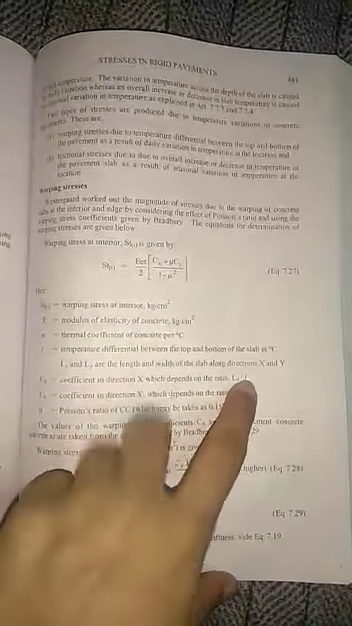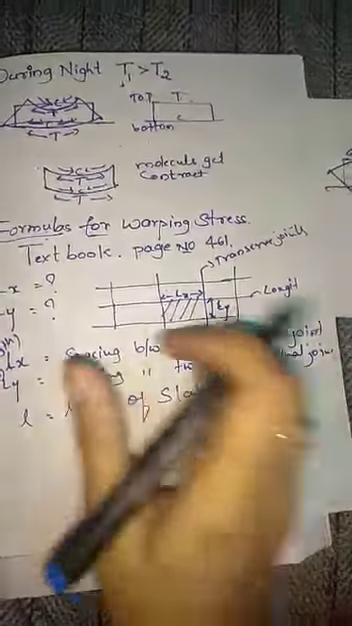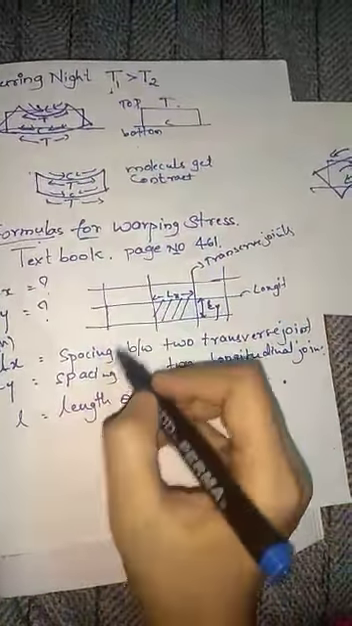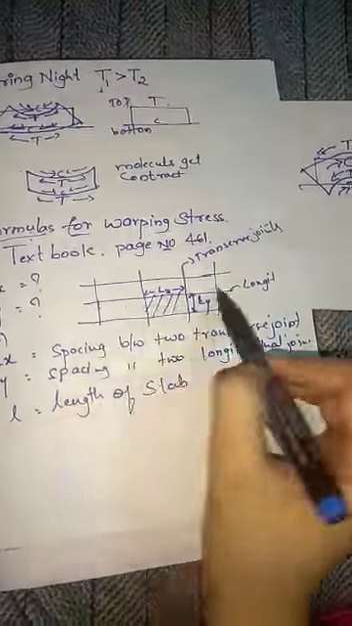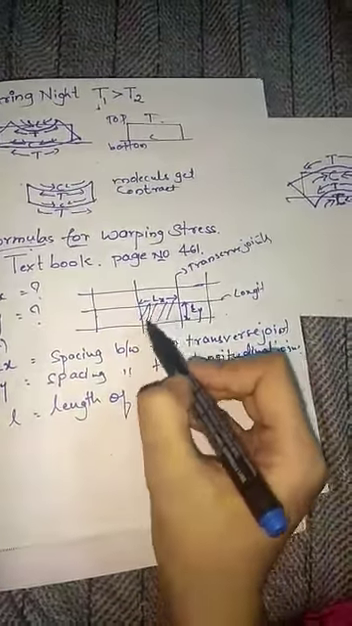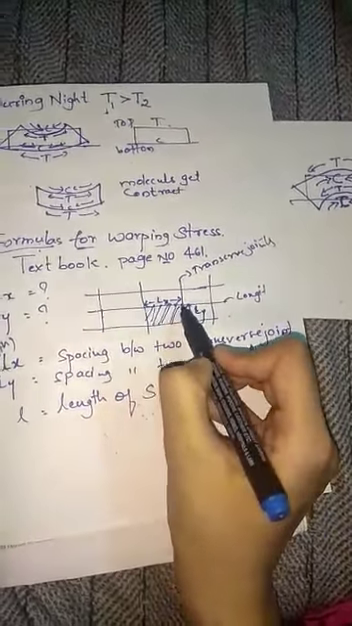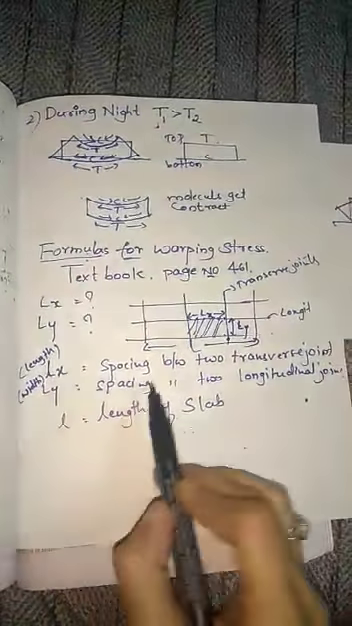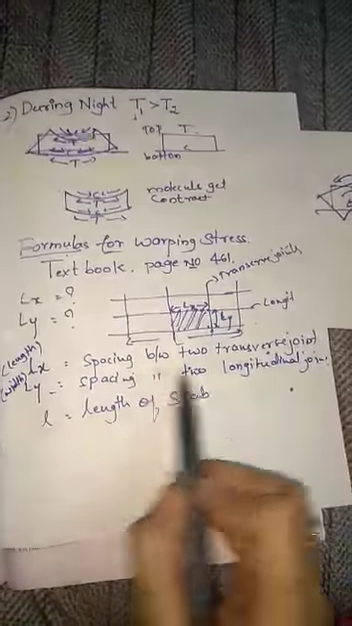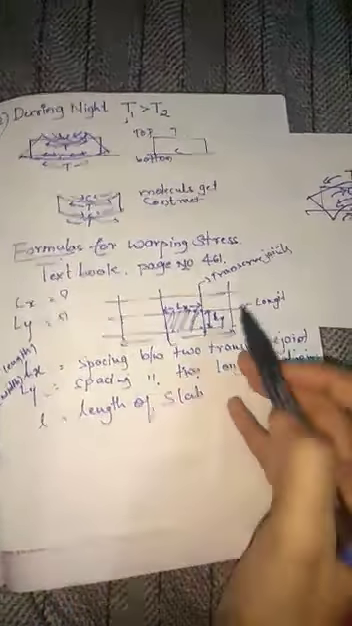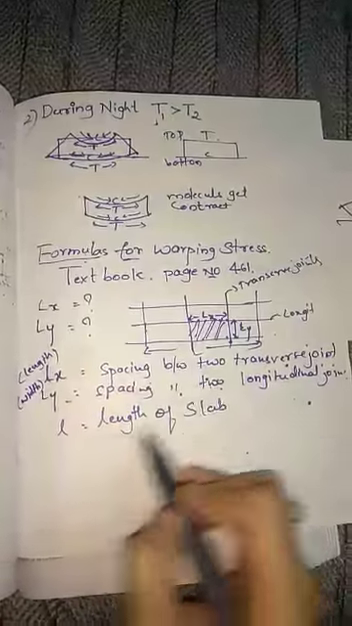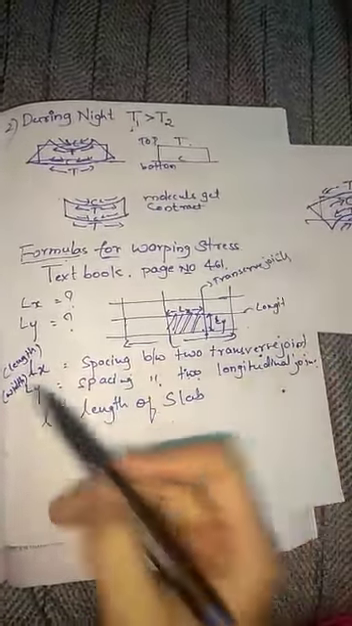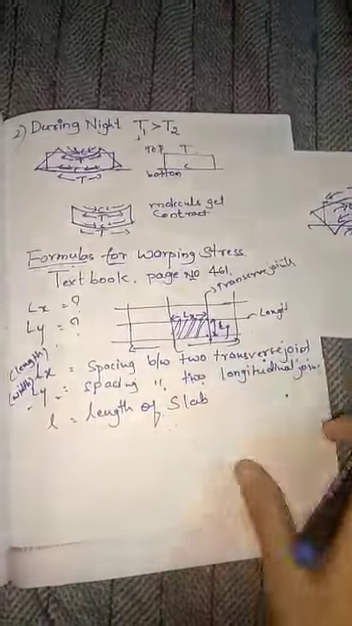But here, this L is nothing but, I will explain. Lx and Ly, I will explain now. Consider this is your pavement and these are your transverse joints in the pavement and these are longitudinal joints. In that, we consider one part. This is Lx and this is Ly. This is your whole length. That is, Lx is the spacing between two transverse joints and Ly is the spacing between two longitudinal joints. Here L is the length of the slab. That is, Lx is length and Ly is width.